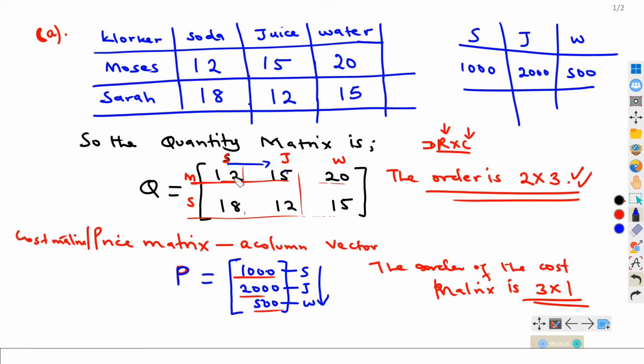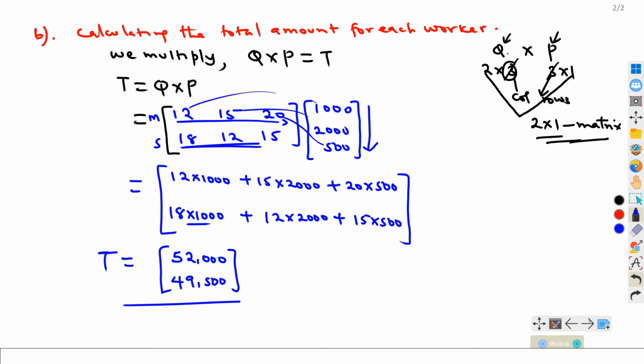So this is the amount that is expected from Moses. This is the amount that is expected from Sarah.